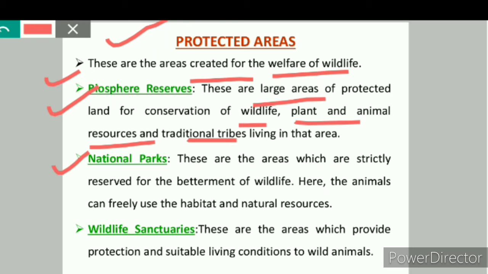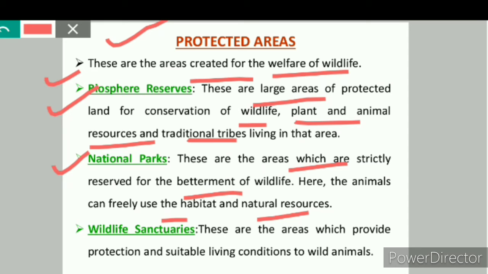Now we will see what are national parks. National parks are the areas which are strictly reserved for the betterment of wildlife. Here the animals can freely use the habitat and the natural resources. And in the national park, human activities like forestry, grazing, cultivation are prohibited. Prohibited means these activities are banned. National parks help in preserving flora, fauna and historic objects of these areas.